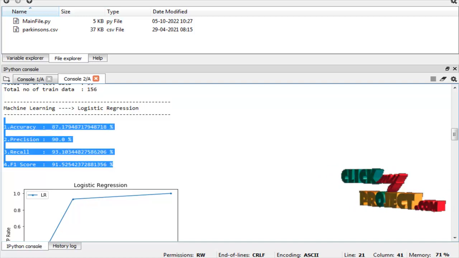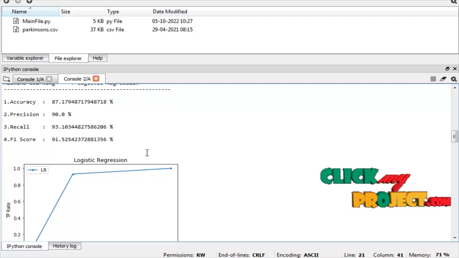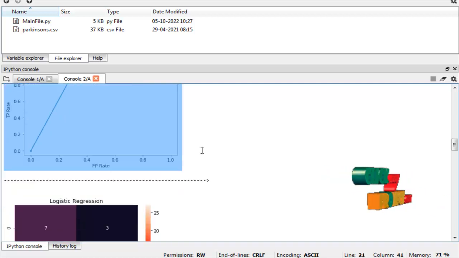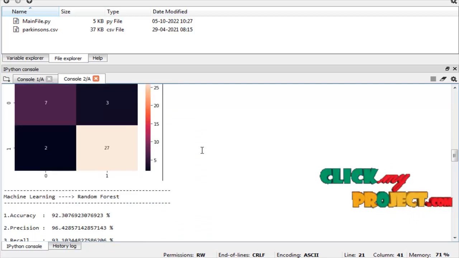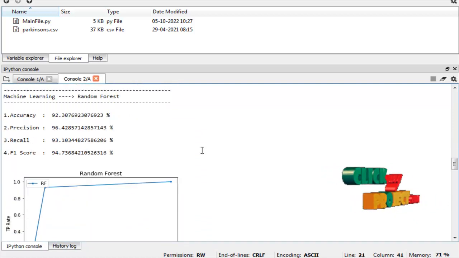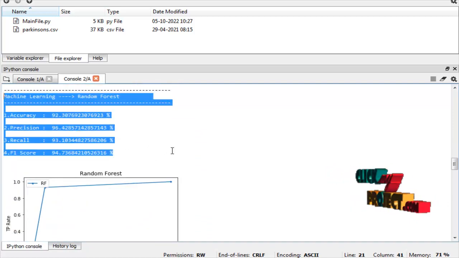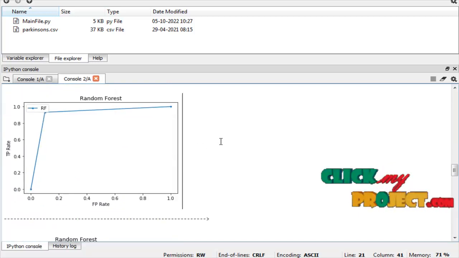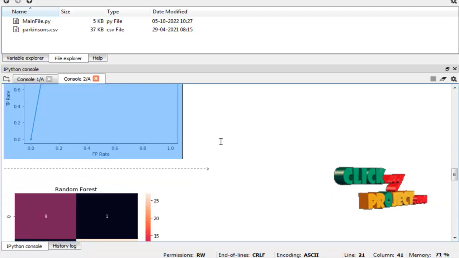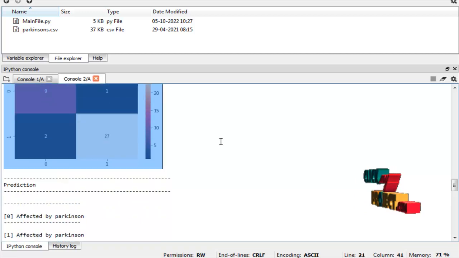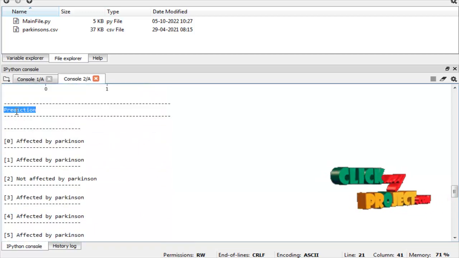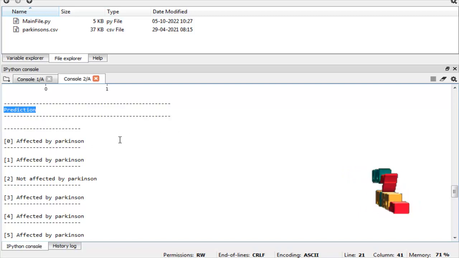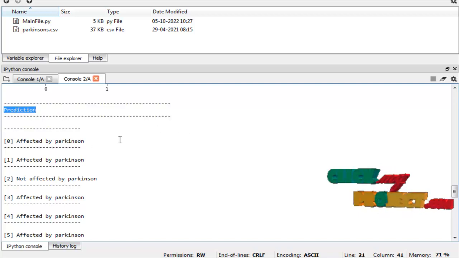This is the result for logistic regression, the ROC curve for logistic regression, then the confusion matrix for logistic regression. Then random forest: this is the result for the random forest algorithm, the ROC curve for random forest, then the confusion matrix for random forest.